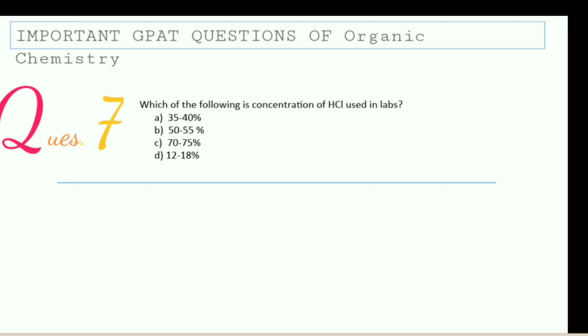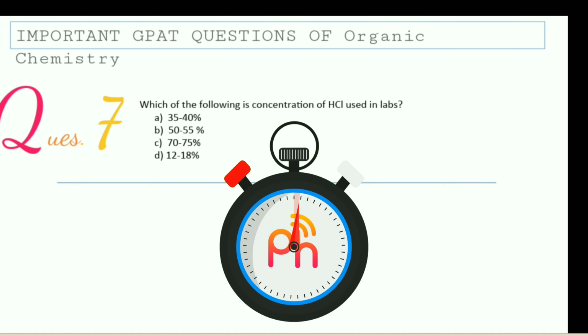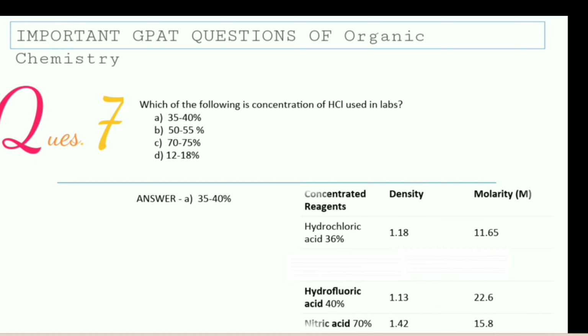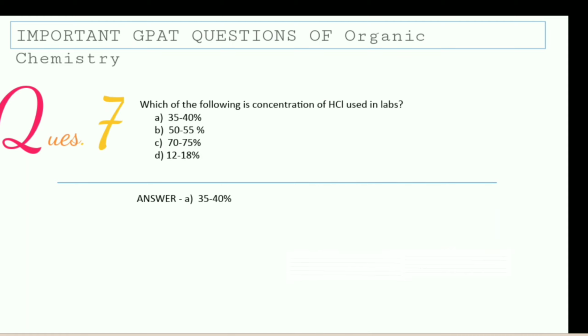So your time starts now. The correct answer is 35 to 40%, and here is the table which shows some reagent concentrations, like hydrochloric acid 36%. So this is the standard one.